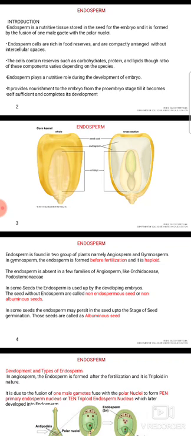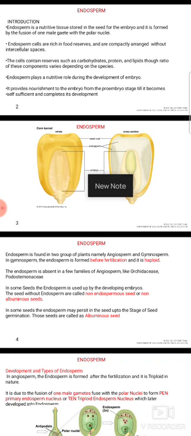Endosperm plays a nutritive role during the development of the embryo. It provides nourishment to the embryo from the pro-embryonic stage till it becomes self-sufficient and completes development. Endosperm is found in two groups of plants, namely the angiosperms and gymnosperms. In gymnosperms, the endosperm is formed before fertilization and it is haploid.